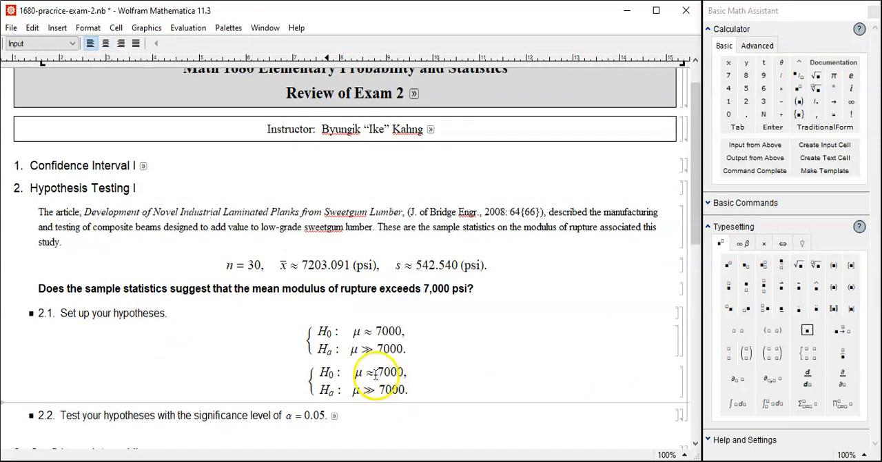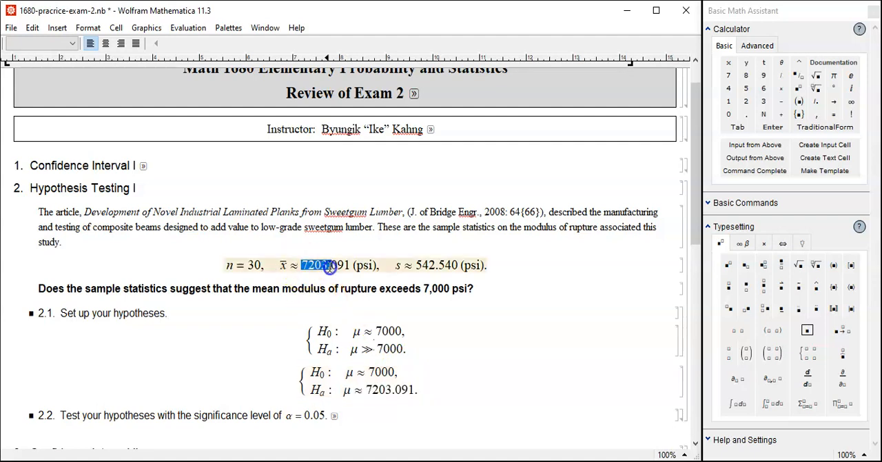A warning though: this is the correct null hypothesis, and I haven't seen many people making mistakes here. As for the alternative, however, I've seen far too many people making this mistake. This is wrong. The null is correct, but the alternative is not right.